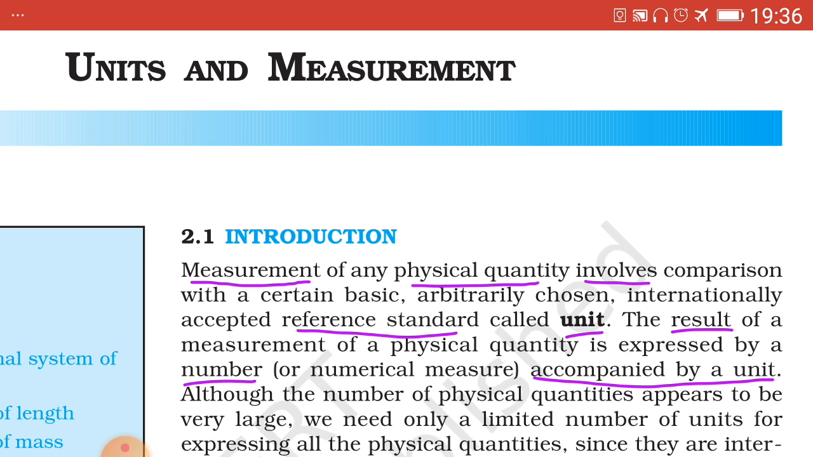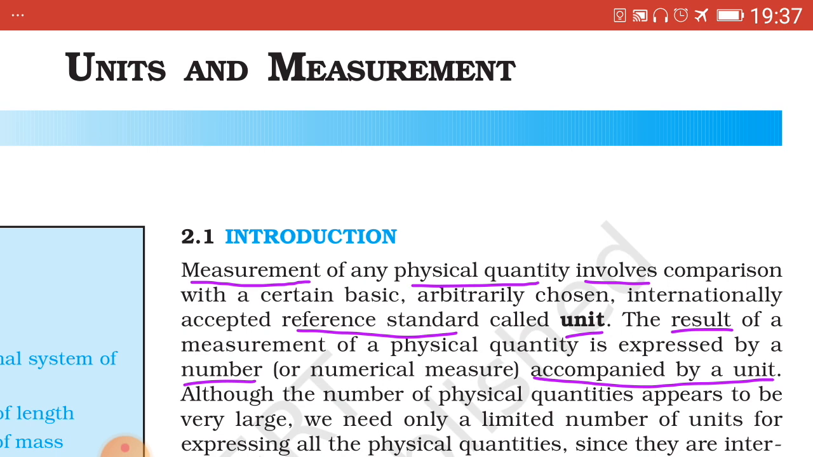Measurement of any physical quantity involves an internationally accepted reference standard. The word reference standard is important, and it is called a unit. The result of this measurement of a physical quantity is expressed by a number. Number means numerical value, but it has to be accompanied by a unit.